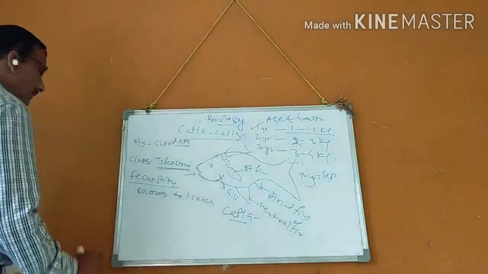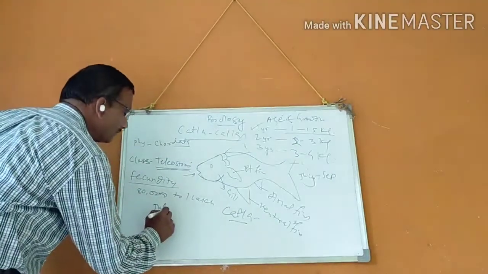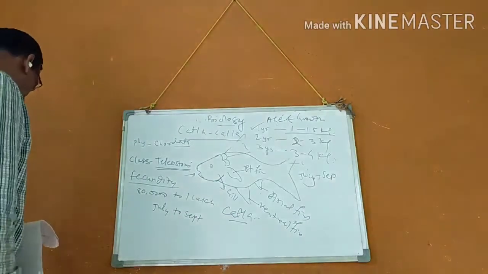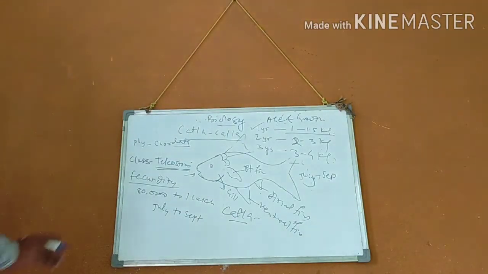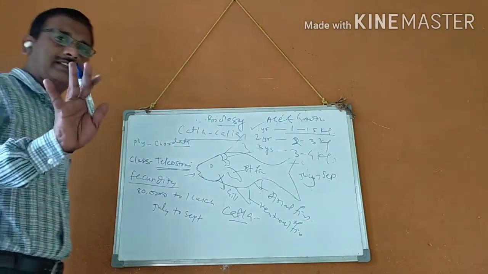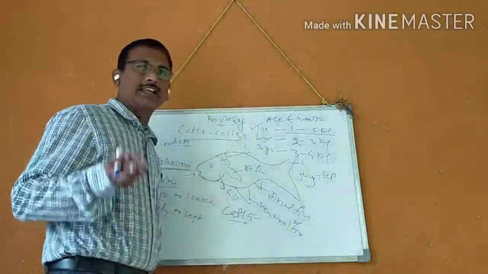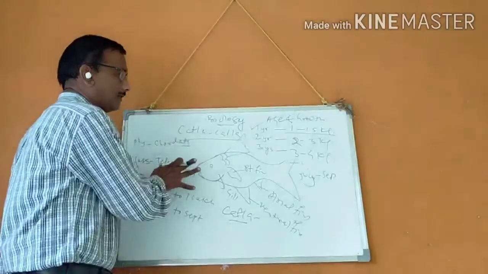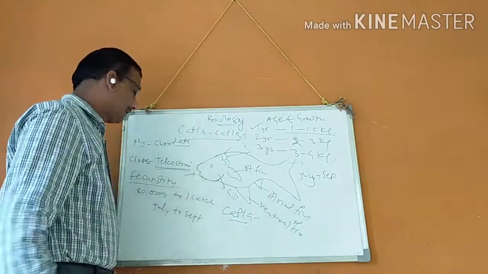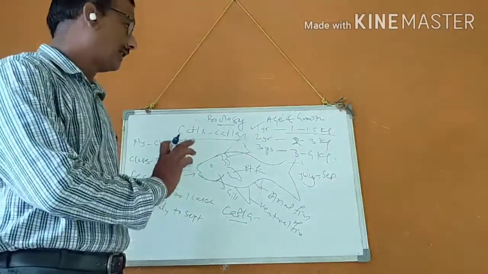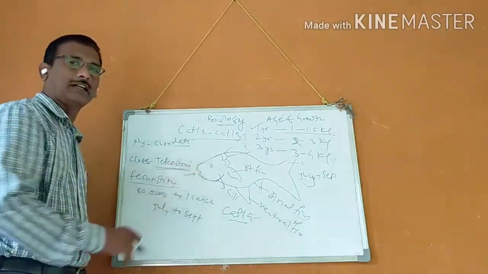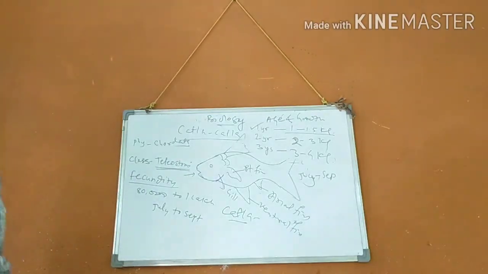It spawns in July to September, and these fishes are captured with the help of nets such as the cast net, gill net and drag net. These are the important nets for capturing the fishes, with Katla.